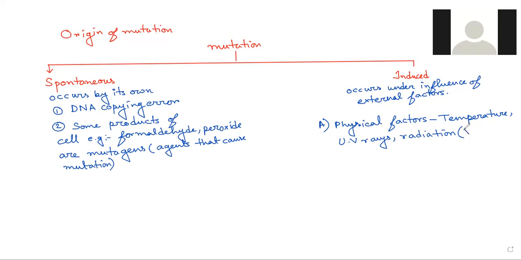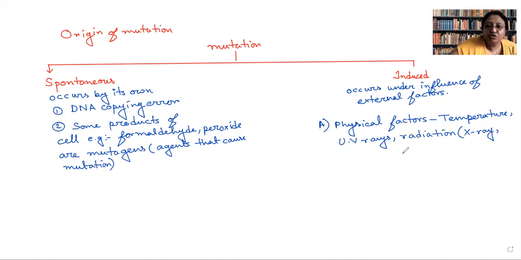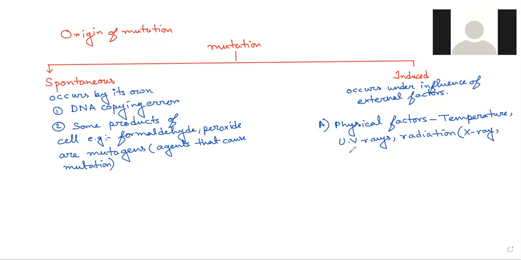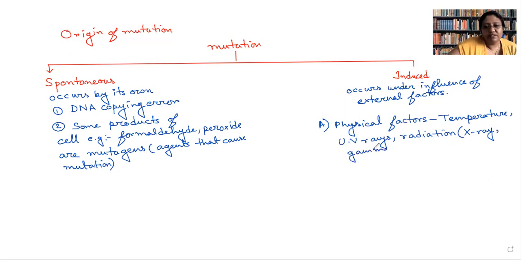Understood? Ma'am, that was the beetles example, there was a factory area, so because of the black smoke. But what those factories are releasing is what matters, no? Like X-rays, gamma rays. Suppose there is a factory which is basically a nuclear power station, and if they are not disposing of their material, which is obviously something radioactive, by a proper method, it remains in water bodies or soil, and people are getting exposed to it, obviously there can be mutation induced. Understood, everyone? So these are different physical factors.